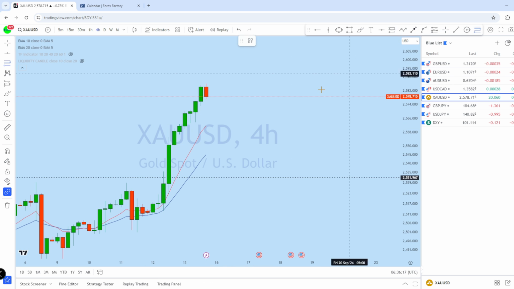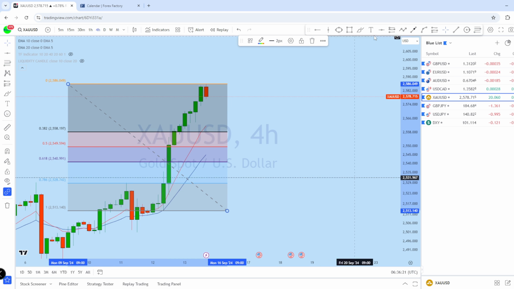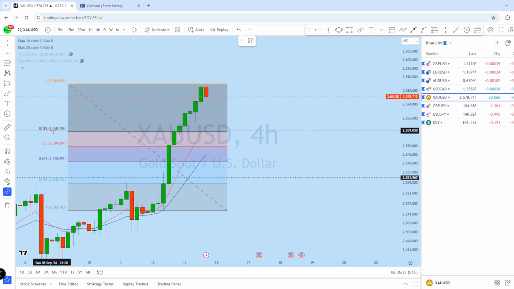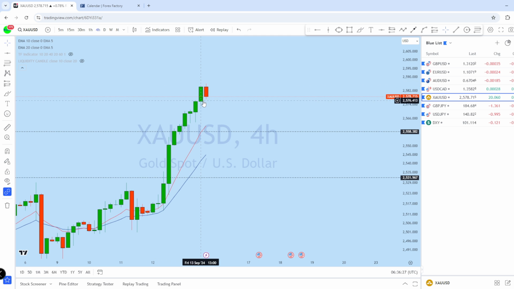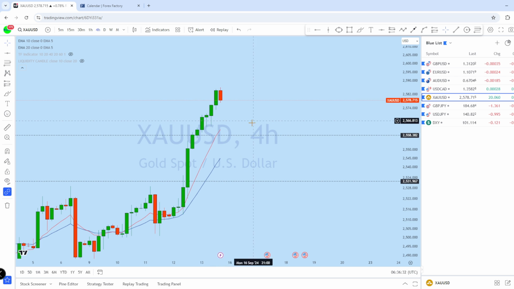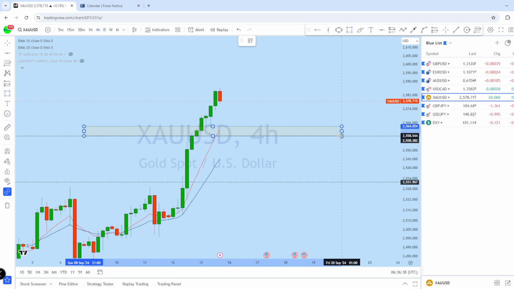If we look at the Fibonacci perspective here, from this support level, we see the price still didn't reach that 38.2% Fibonacci level, which is the minimum Fibonacci, and we can now expect a deeper pullback. And I think that as it is a very strongly uptrending market, this support could be respected from the 4-hour perspective.